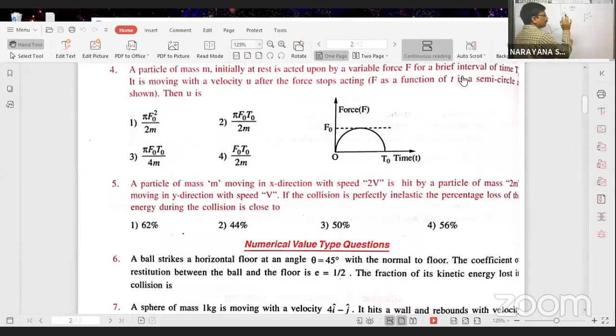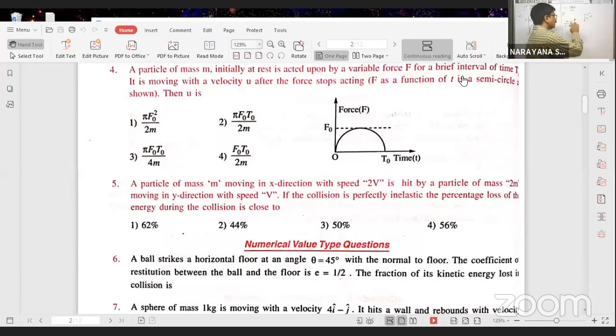Both are moving in different directions before collision. After collision, as the collision is inelastic, the two particles stick together and travel with common velocity. What is that common velocity you find?